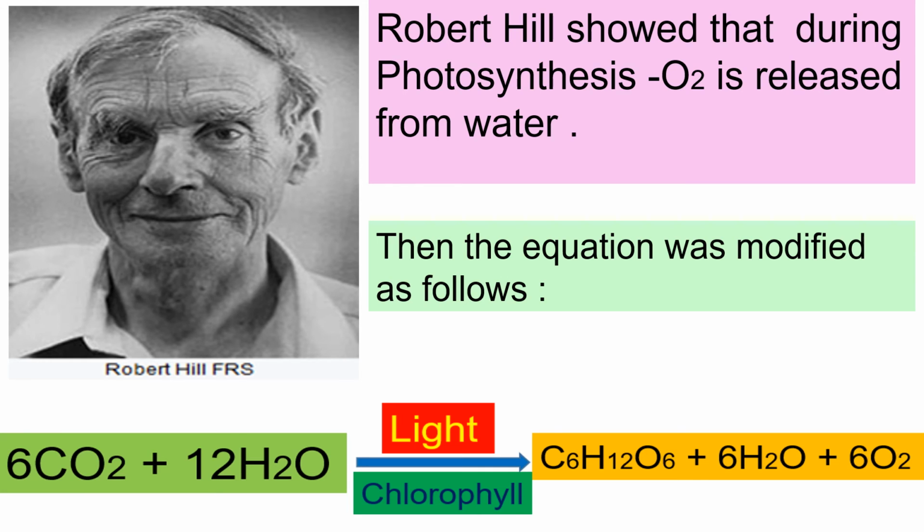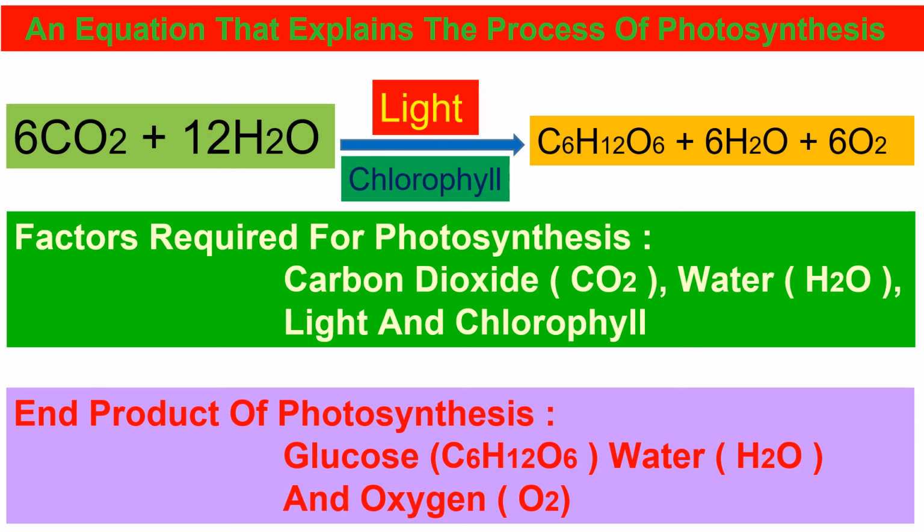Then Robert Hill showed that during photosynthesis, oxygen is released from water. Then the equation was modified as follows. Carbon dioxide and water together form glucose, water and oxygen in the presence of light. By all this, we can conclude that plants first synthesize the smaller simple ones like glucose and form carbohydrates, and the more complex ones like starch and cellulose.